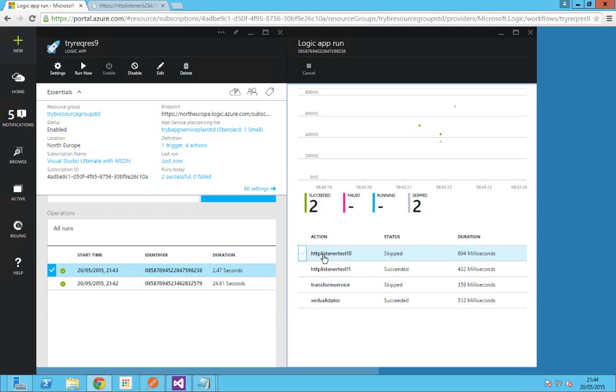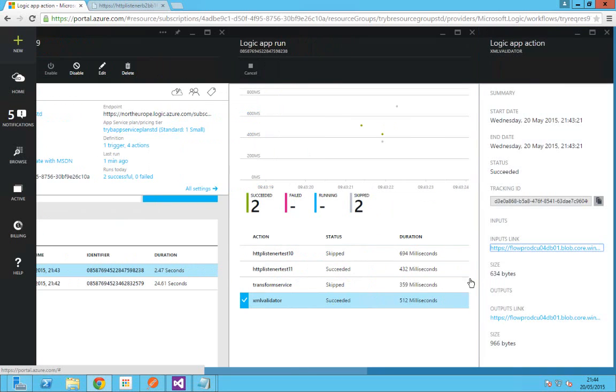We were not able to get the actual response message, but we got an invalid message appended to the actual received message. This is how you can see the status run of each logic app instance. If you click on each of the actions, you can see the input and the output messages that each of the actions received. This gives the detailed tracking that you need to see the status of your messages.